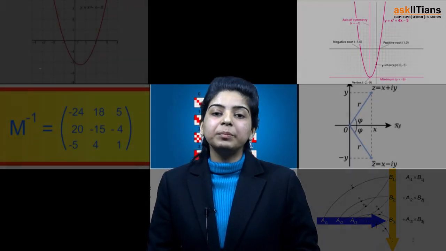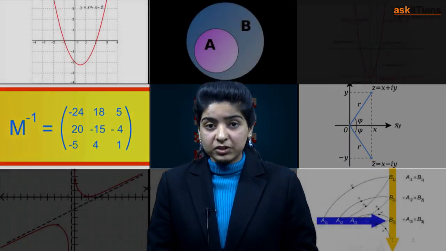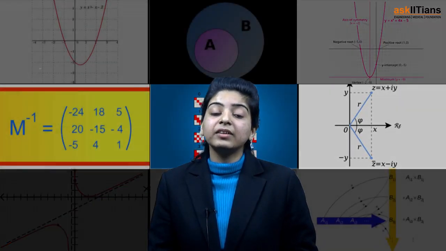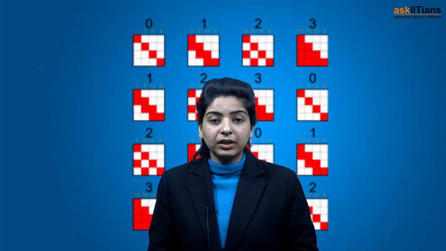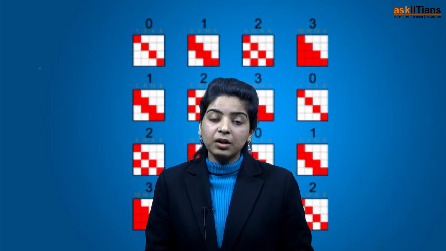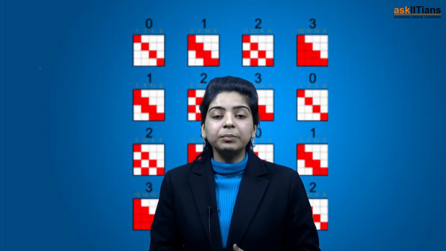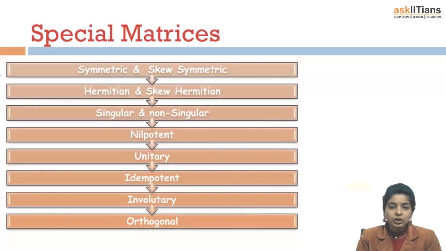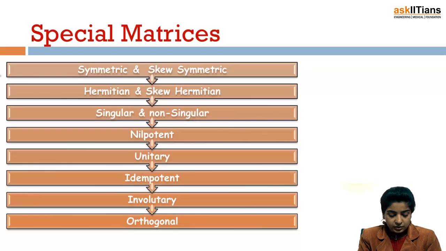In this session, we'll be discussing the various types of special matrices. In special matrices, basically there are various types like symmetric and skew-symmetric matrices, Hermitian and skew-Hermitian matrices, singular and non-singular matrices. But in this session, we'll be discussing basically symmetric and skew-symmetric matrices. So let's begin. So now we have some special matrices.